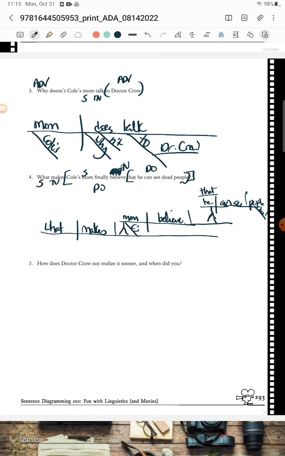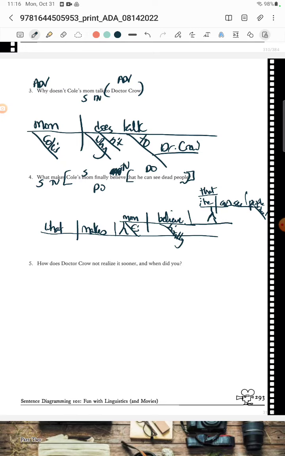What makes Cole's mom believe finally? Knew I was missing something. Finally, that. Oh no. Right there. He can see people. What kind of people? Dead people. Huh. Okay.